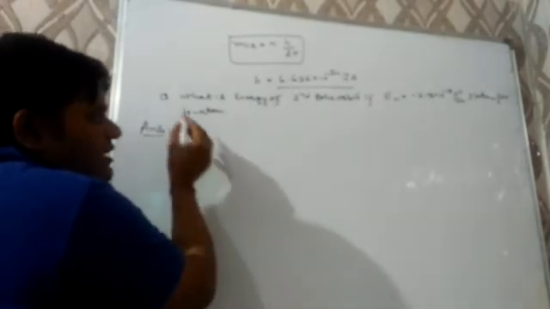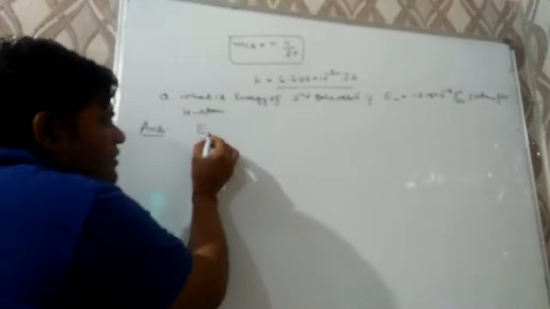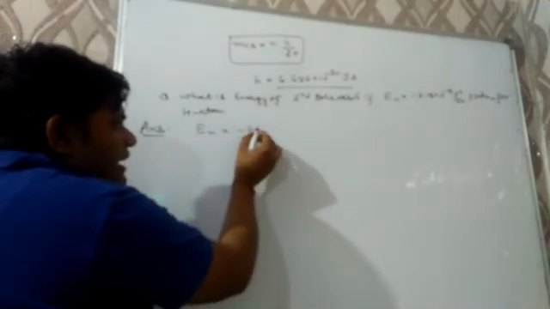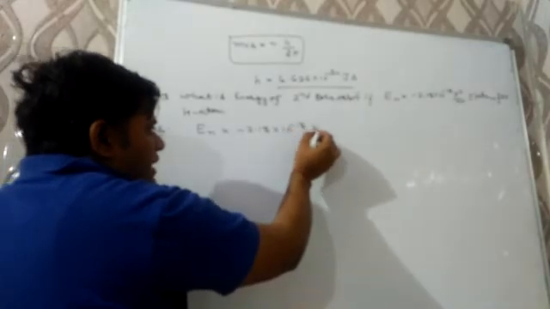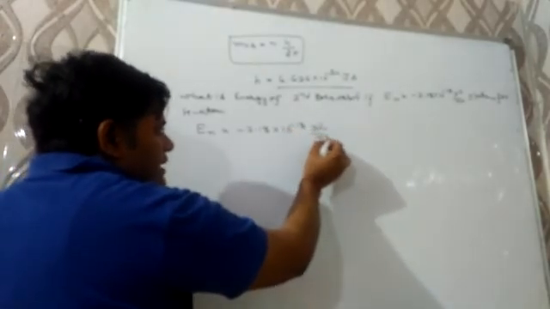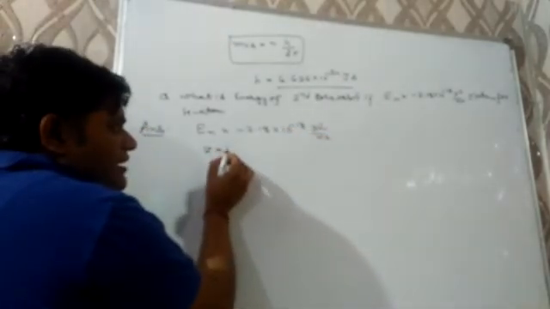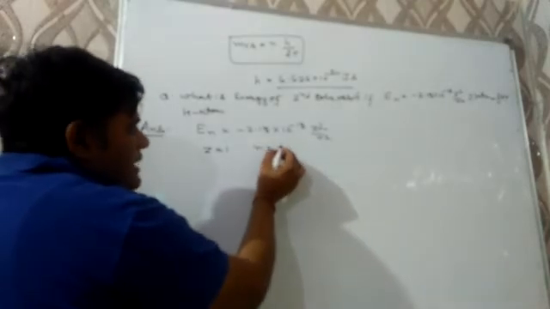From the formula we know En = −2.18 × 10⁻¹⁸ × Z²/n². For hydrogen Z is 1, and n is given, that is 2.